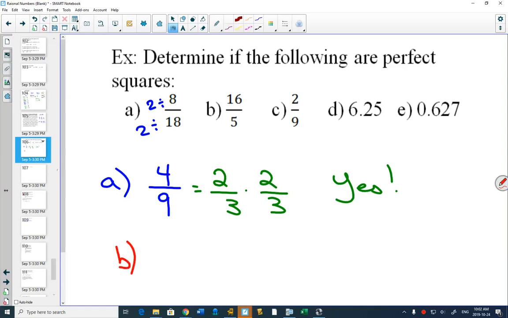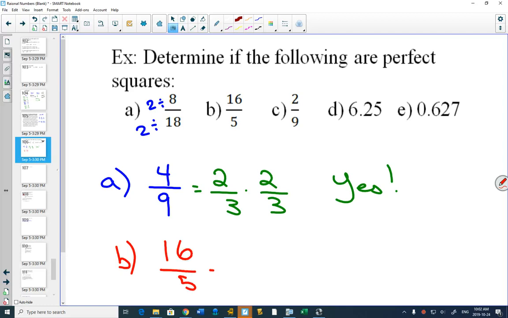For B, 16 over 5. First question we ask, is it in lowest terms? Can you divide? You can't divide 16 by 5, so this one is already in lowest terms.